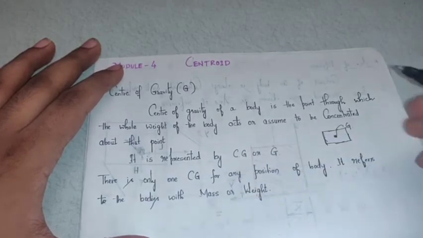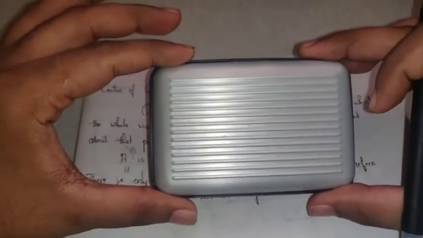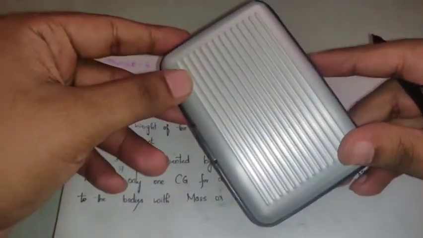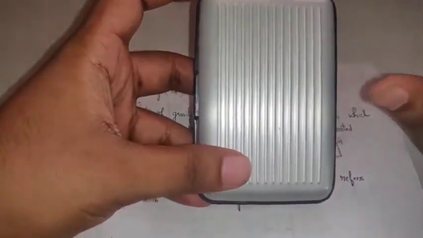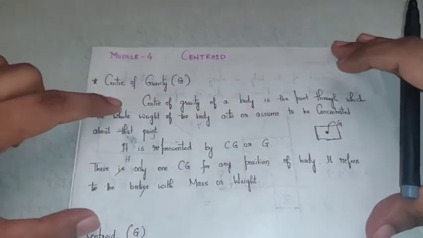It refers to bodies with mass or weight. The meaning is, if I place the object like this or this way, the Cg of the object will remain the same, and it is only one for the object. So this is about center of gravity.